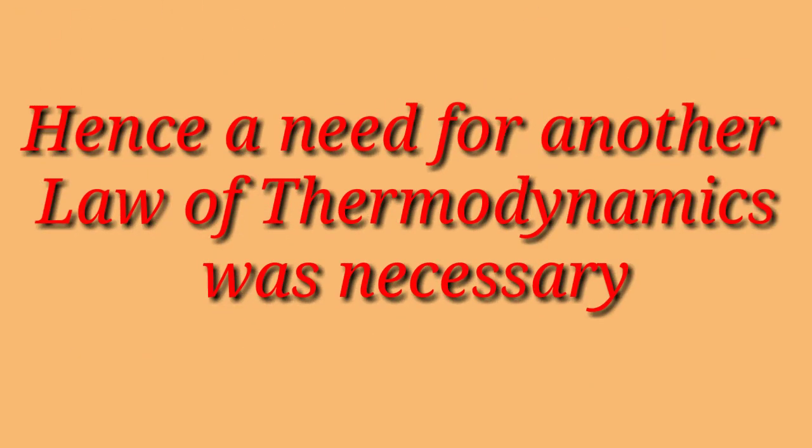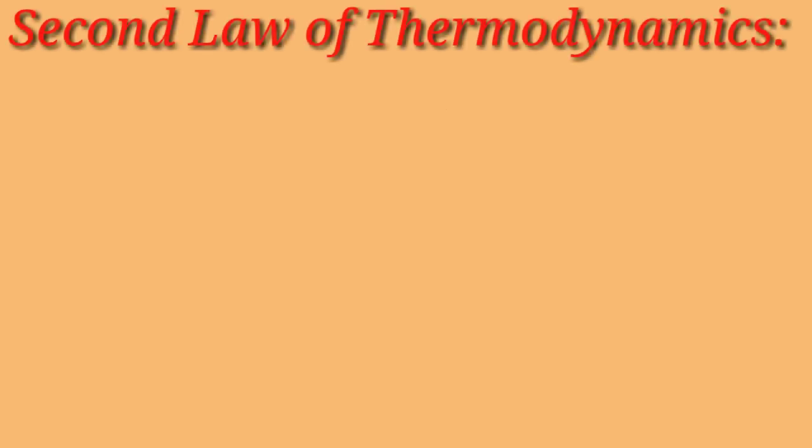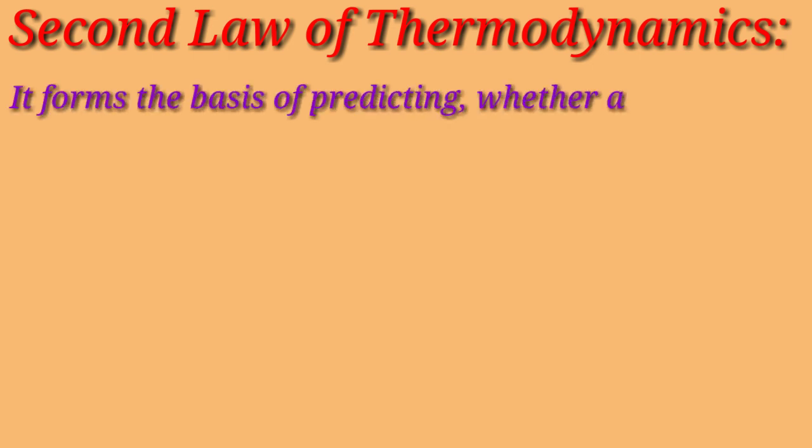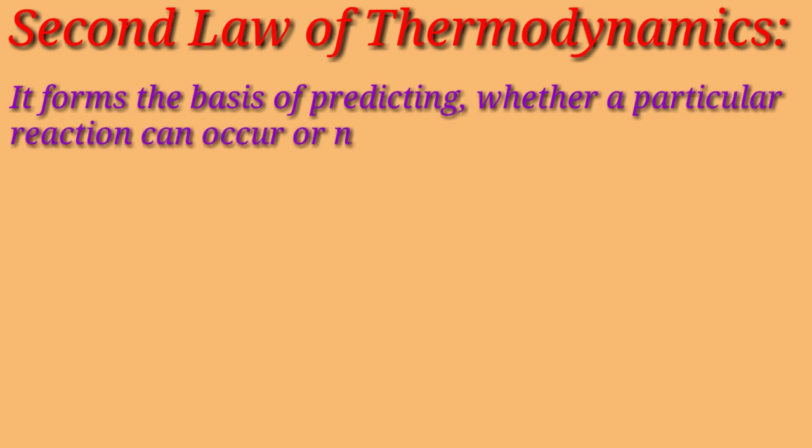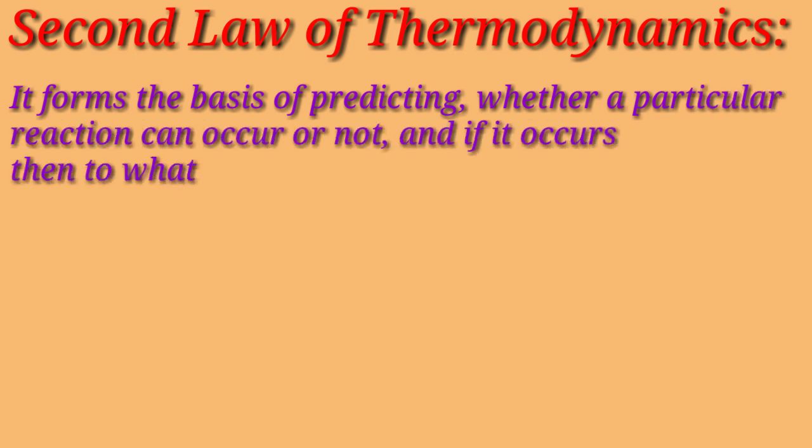Hence, a need for another law of thermodynamics was necessary. The second law of thermodynamics forms the basis of predicting whether a particular reaction can occur or not, and if it occurs, then to what extent. The second law of thermodynamics may be stated in a great variety of ways.